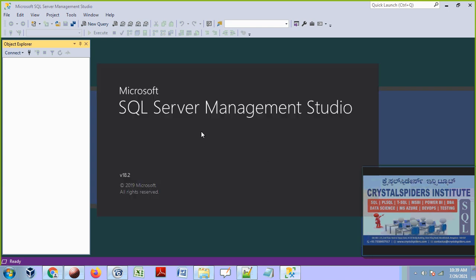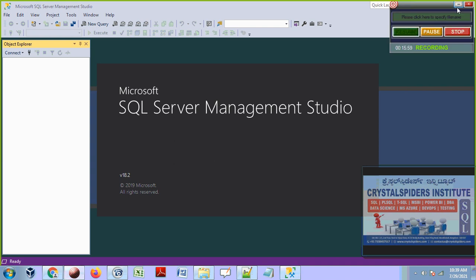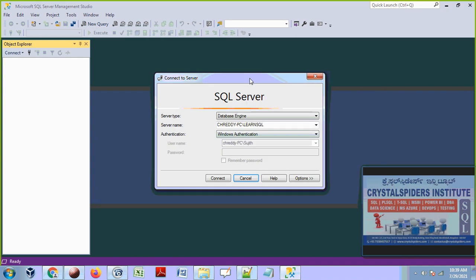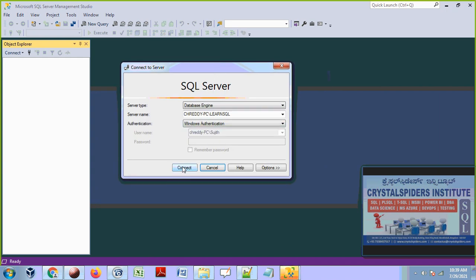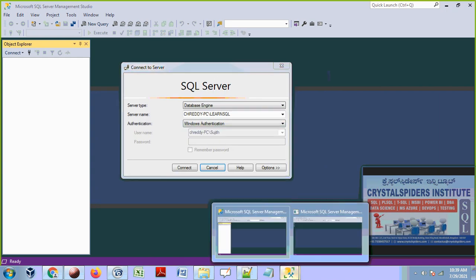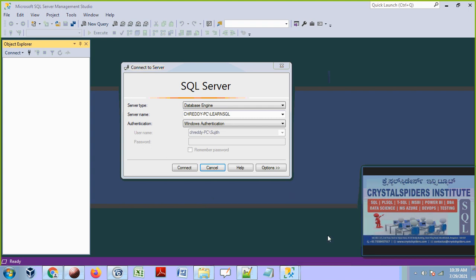So now I am opening two copies of the SSMS component: one copy will be opened by Sujit's account, and another by the CH Reddy account. See, now I have opened two copies of SSMS, and let's take this one.